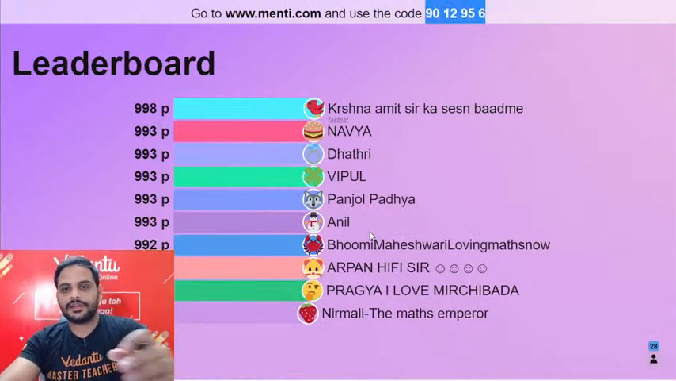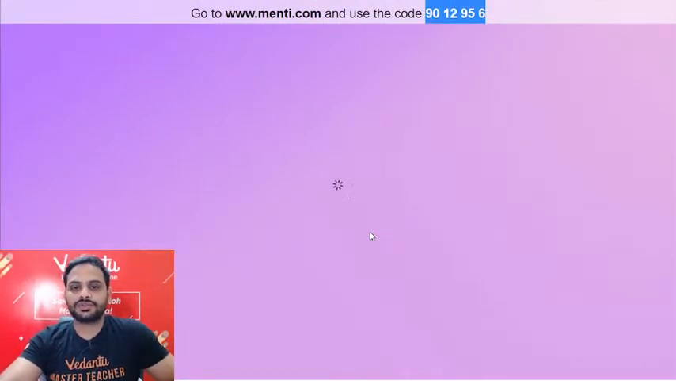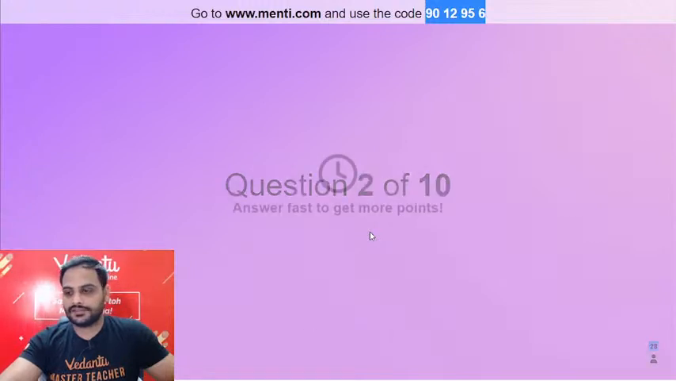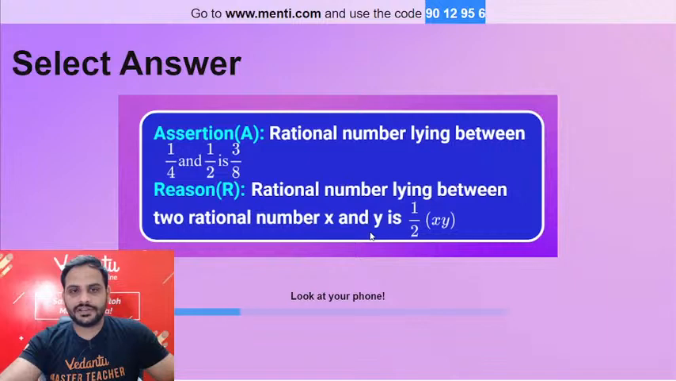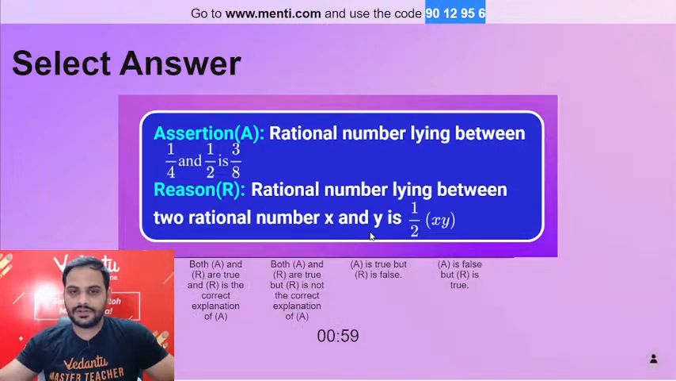Okay, chalo guys, so I'll start the quiz. Question number 2 coming your way is this. Let's see how you solve this question. Is it A, B, C or D?